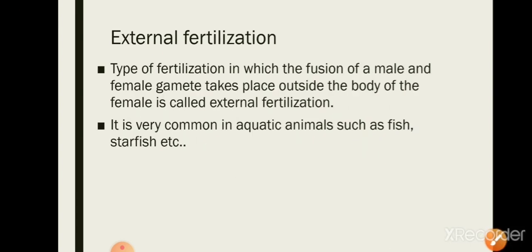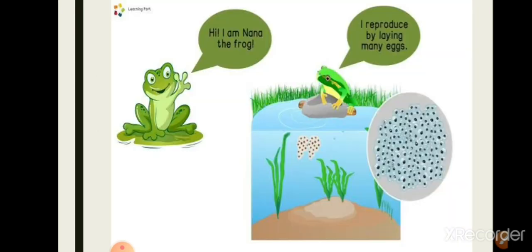Next is external fertilization. This is the type of fertilization in which the fusion of a male and a female gamete takes place outside the body of the female. That is called external fertilization, and it is very commonly seen in aquatic animals like fish, starfish, etc. And you can also see external fertilization in frogs.